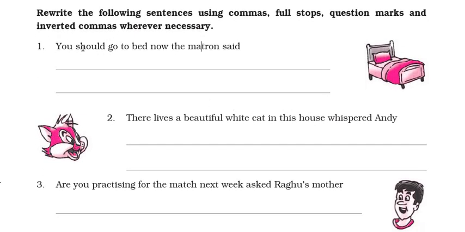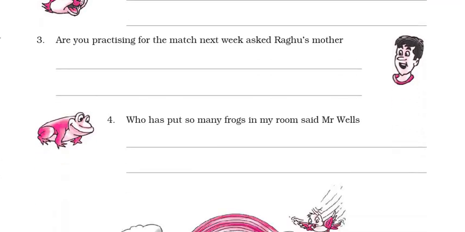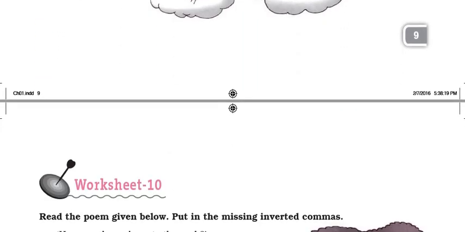Okay. First one, let's see. You should go to bed now, the matron said. So inverted comma begin, you should go to bed now, comma, inverted comma close, the matron said, full stop. Next sentence, inverted comma begin, there lives a beautiful white cat in this house, comma, inverted comma close, whispered, and full stop. So in this way you are going to use commas, full stops, question marks or inverted commas wherever it is required. So try to complete this worksheet also, and then we will move on to worksheet number 10.